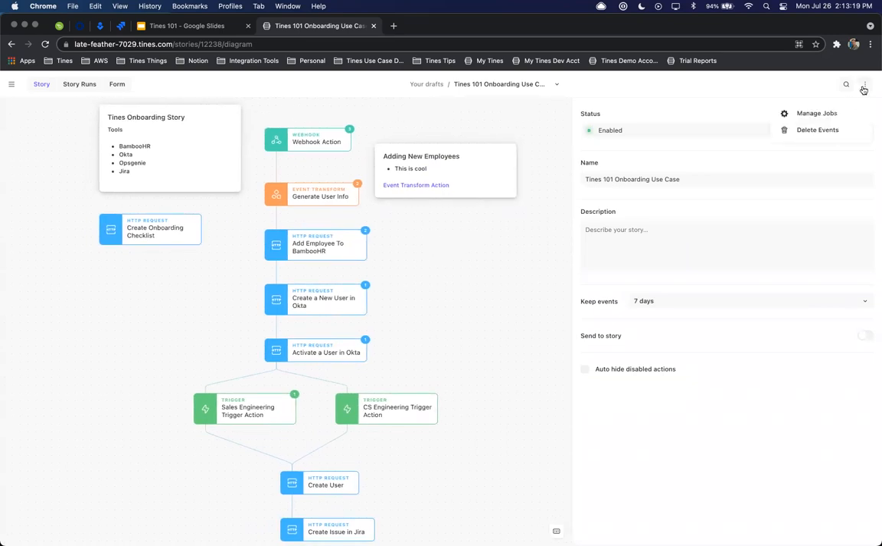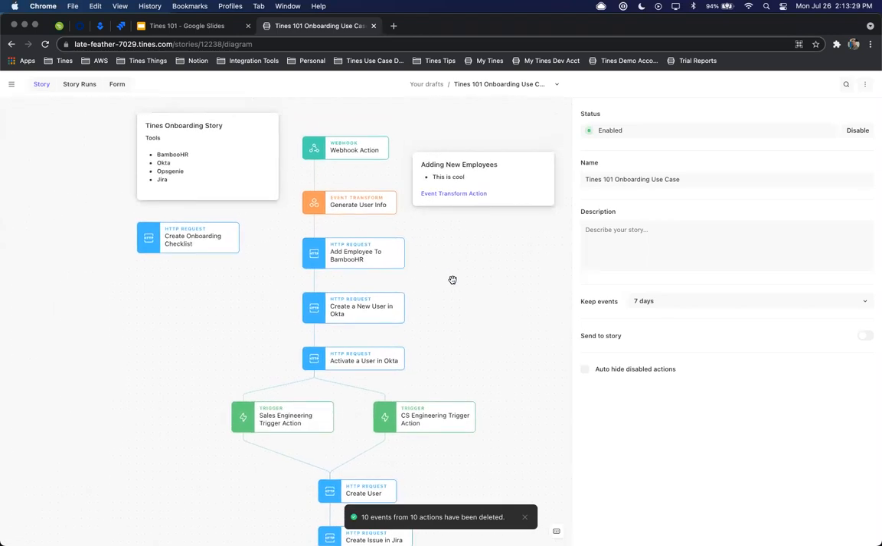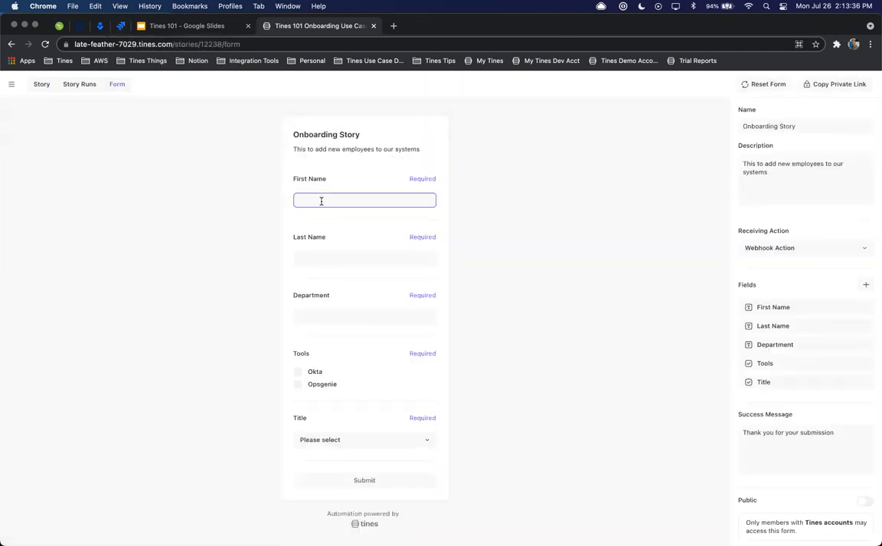I'm also going to go ahead and remove all of the events that I've already run by, again, clicking in the top right corner. We'll do delete all events. And that way we have a nice simple story that looks like this. And then we can start to check the other tools to make sure that all of that was actually successful. So for the first name, we're going to go ahead and we'll do Glenn, and we'll do Roberts as the last name. Department, we'll do sales. We're going to select our tools, add the title for that user, and then we'll go ahead and hit submit.